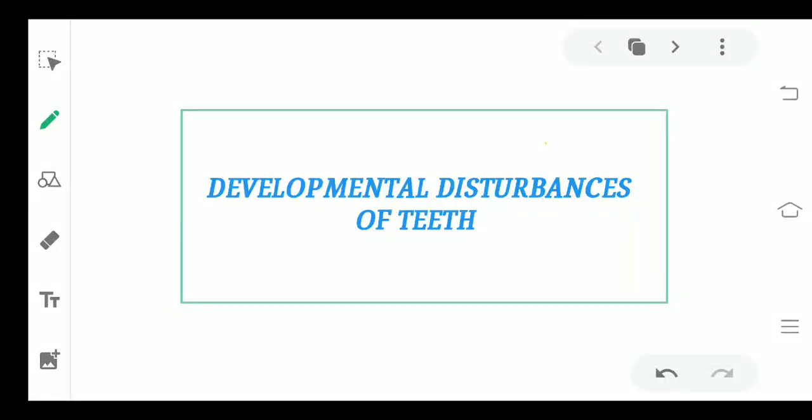Hello everyone, today we are starting with another very important topic, the developmental disturbances of oral and paraoral structures. Today the very first thing we are going to discuss is teeth. It is going to be a series of episodes in which we will cover all the paraoral structures, whether they are the salivary glands, mouth, lip, palate, or teeth. Today we will be discussing particularly the developmental disturbances of your teeth.